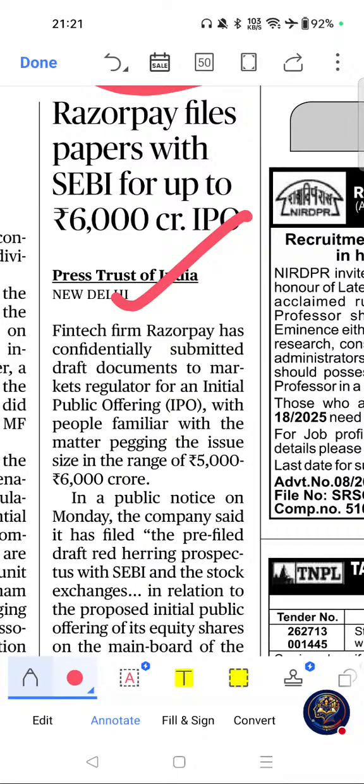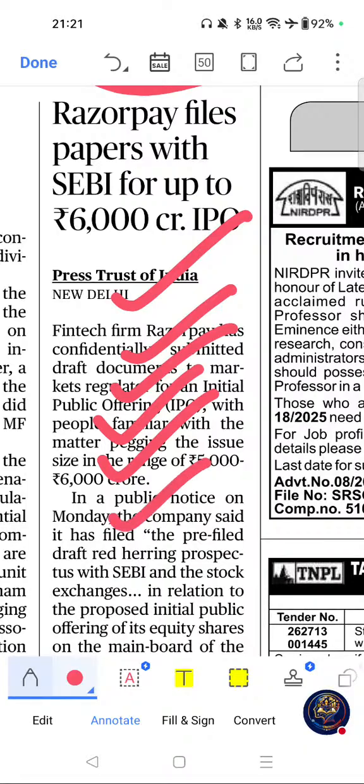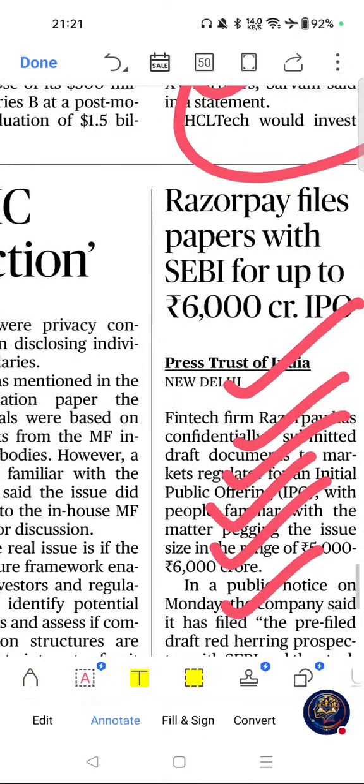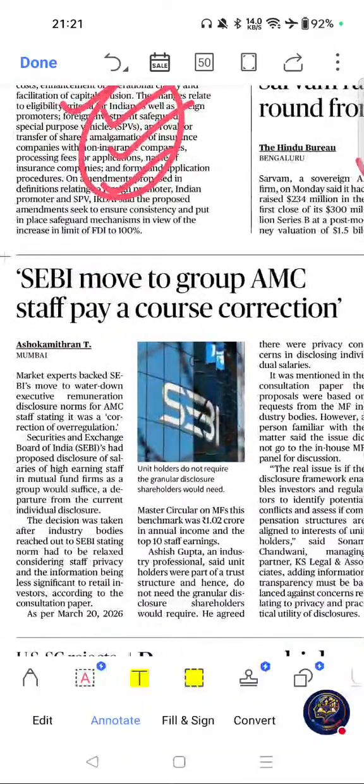Razorpay files papers with SEBI for up to 6,000 crore rupees IPO. If you see the importance of this article, IPOs and capital markets are important economy topics, and it reflects startup ecosystem growth. Please go through this one. Move on to next important article from this page.